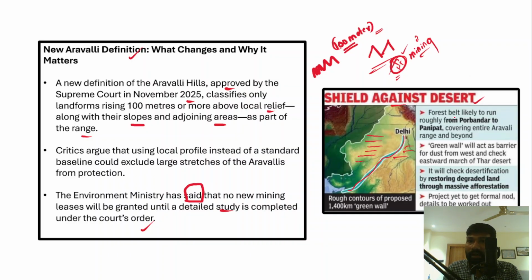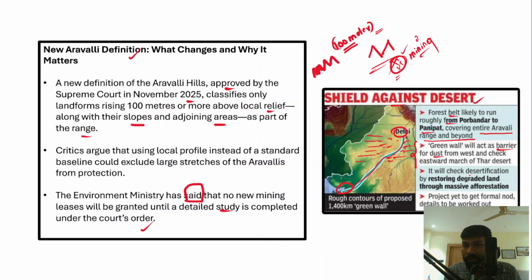And in fact, a forest belt is likely to run from Porbandar in Gujarat to Panipat in Haryana near Delhi, covering the entire Aravalli range and beyond. So in fact, it is considered as a green wall. This green wall will act as a barrier to stop dust coming from the Thar desert and marching this dust into the northern parts or Indo-Gangetic plains towards eastwards.